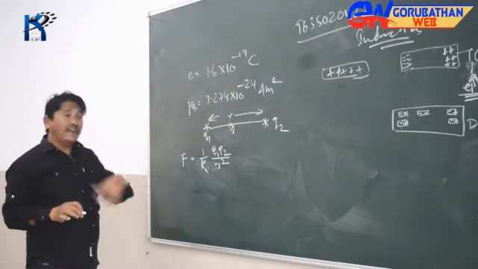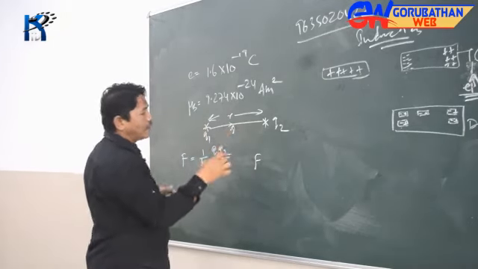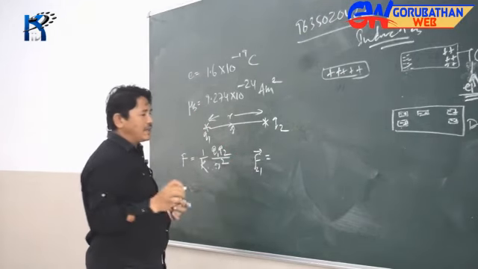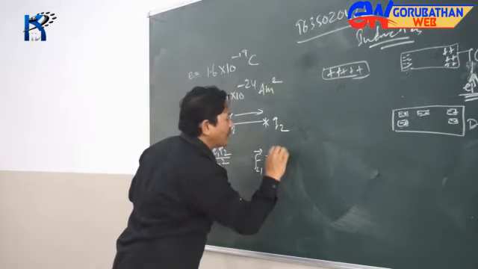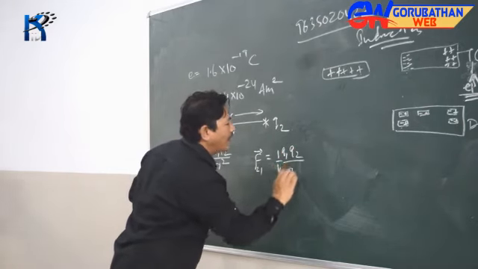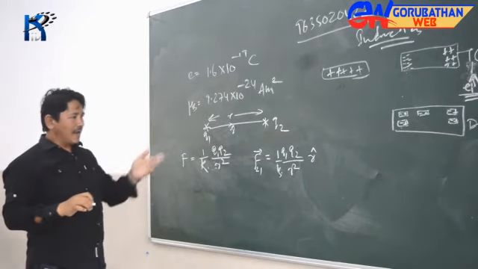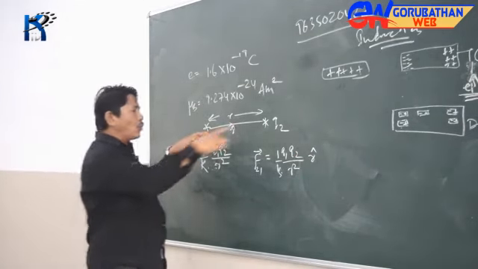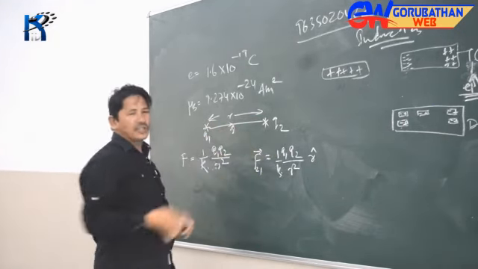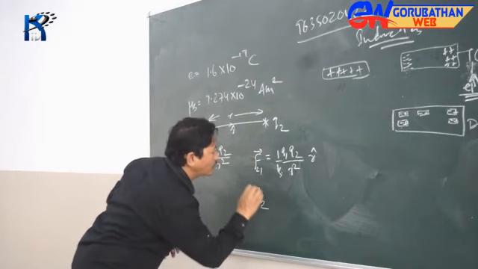Alright, this is force. If I give a vectorial notation for this, then it's going to be something like this. Let's say the force on charge 2 due to 1, that is F21, is equal to 1 by k, Q1 Q2 divided by r squared, and I can direct it like that. Is that okay? That is the force on charge 2 due to charge 1, with r hat over there.